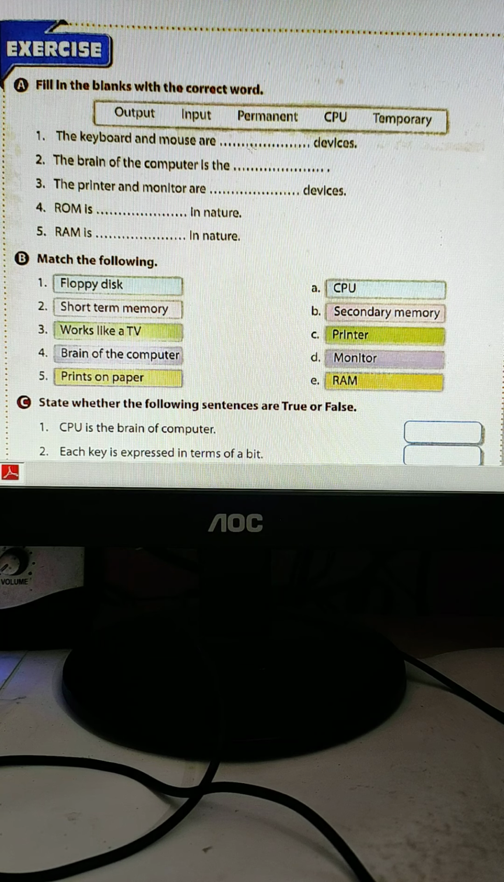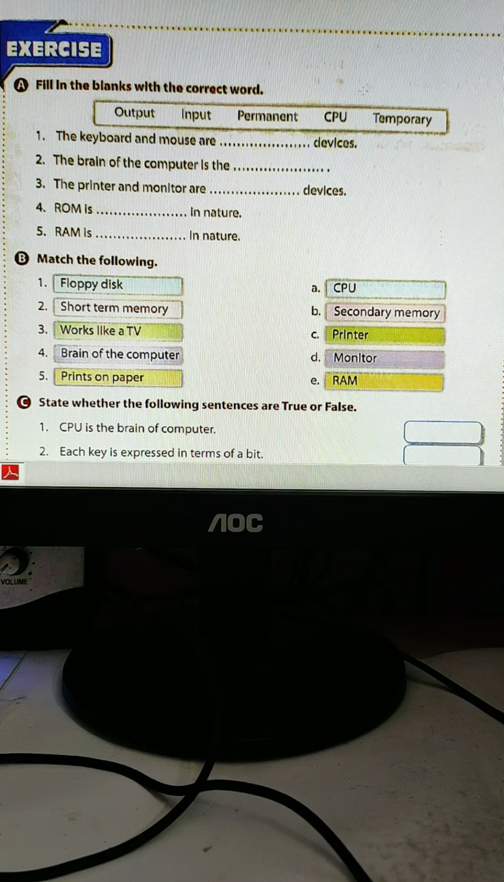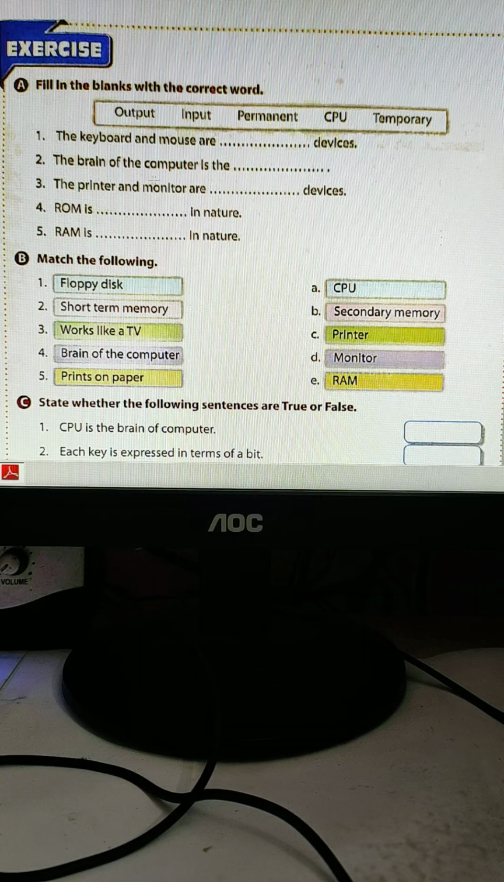First, fill in the blanks. You have to choose the correct answer from inside the boxes. The brain of the computer is the CPU. It is already given. The printer and monitor are output devices. ROM is permanent in nature. RAM is temporary in nature. Okay, just listen to my voice and note it down in your copy.